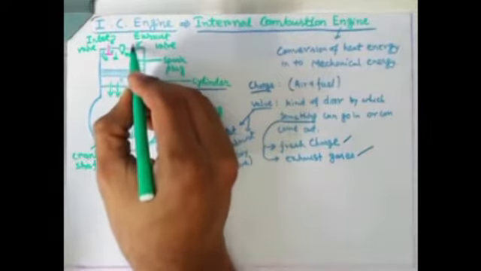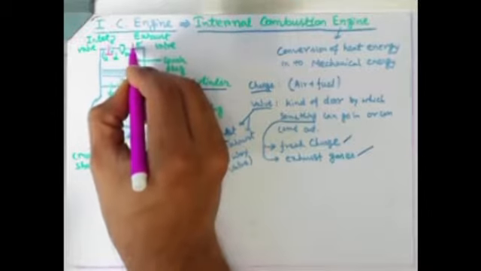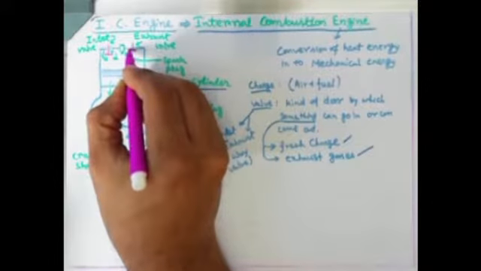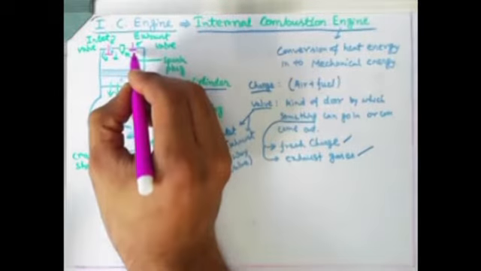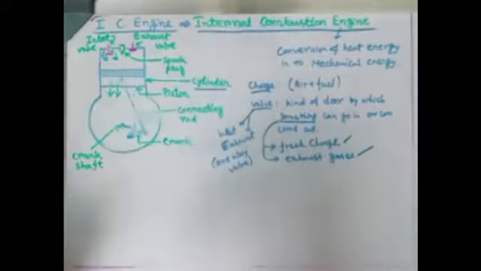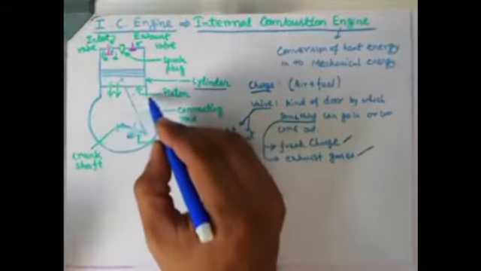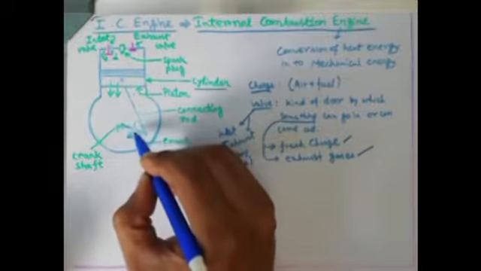This particular valve is known as the exhaust valve. I am drawing the exhaust valve now. At that point of time, you can see the exhaust valve is in completely closed condition. So when this inlet valve is opened, something can go inside the cylinder.